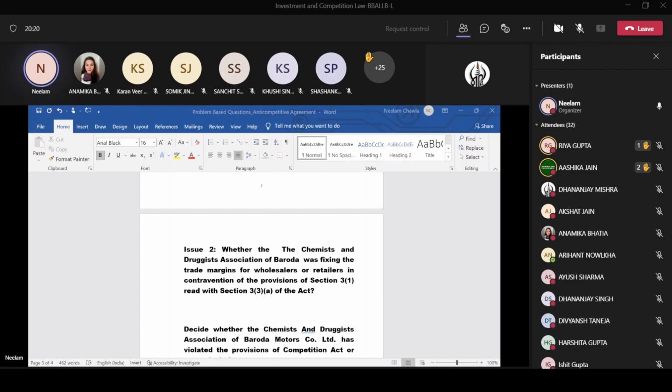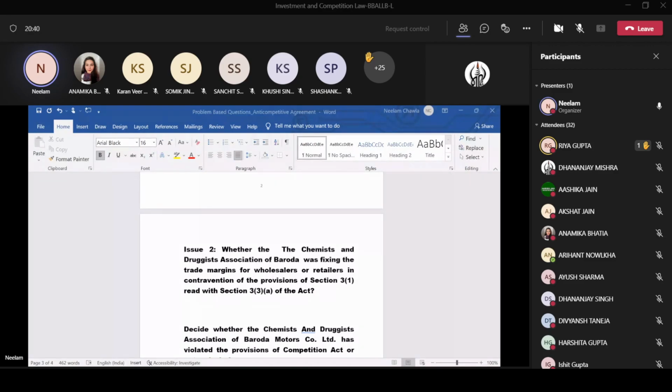Yes beta Ashika. Horizontal agreements. Wonderful beta. Subsection 3 of section 3 provides for the horizontal agreements. So here this problem is relating to the horizontal agreement.